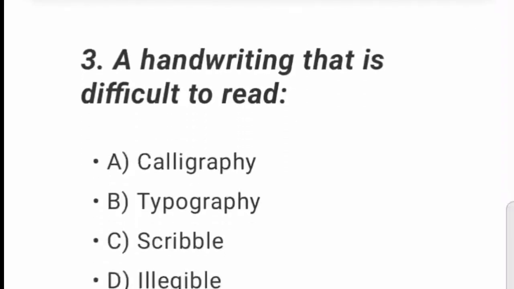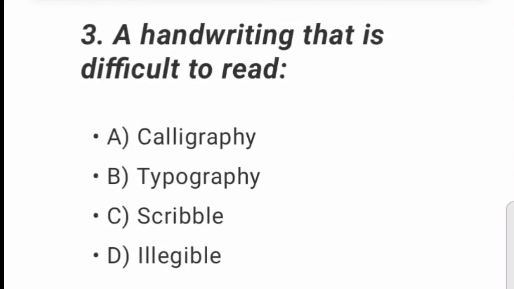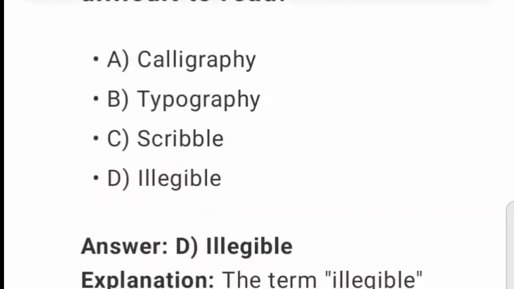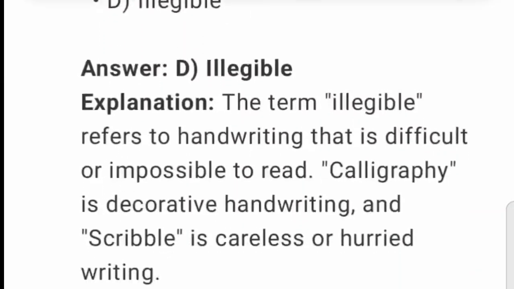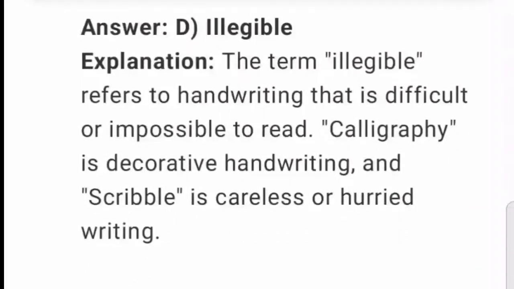3. A handwriting that is difficult to read. A. Calligraphy. B. Typography. C. Scribble. D. Illegible. Answer D. Explanation. The term illegible refers to handwriting that is difficult or impossible to read. Calligraphy is decorative handwriting, and scribble is careless or hurried writing.